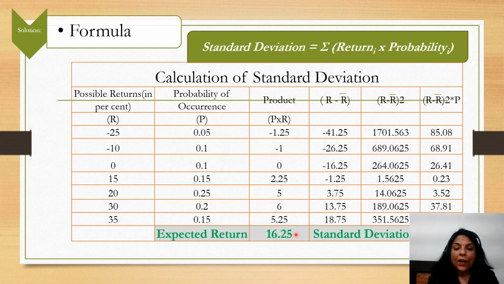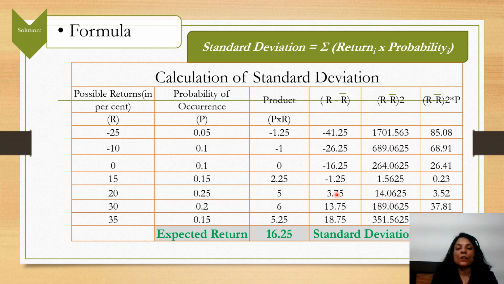This 16.25 was our expected return. So the first return is minus 25 minus 16.25, because the first column talks about R: the return should be subtracted by the expected return, and in this question the expected return is 16.25. That's why minus 25 minus 16.25 is minus 41.25, and minus 10 minus 16.25 is minus 26.25.